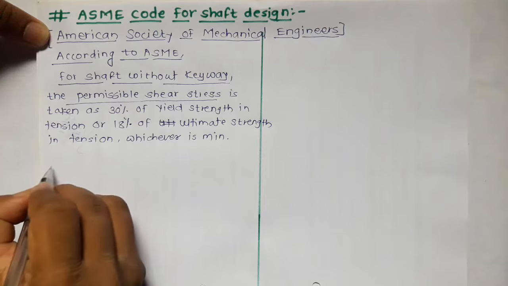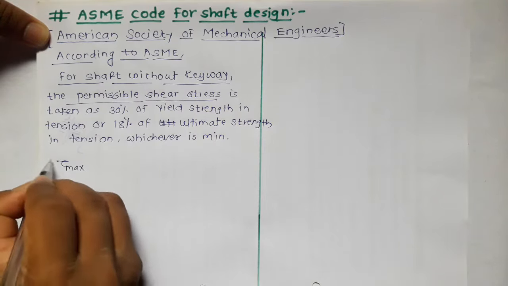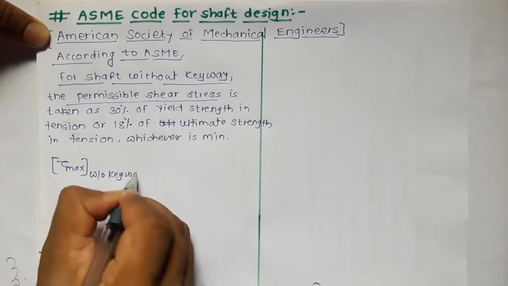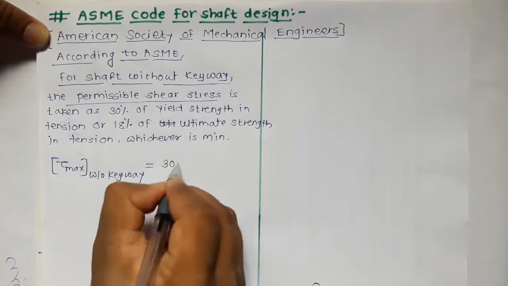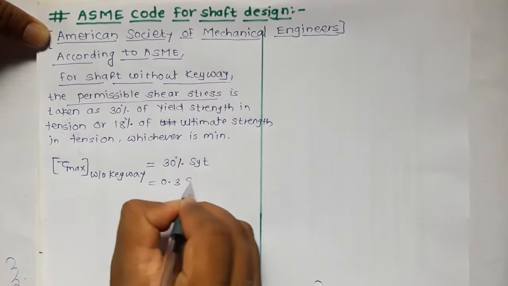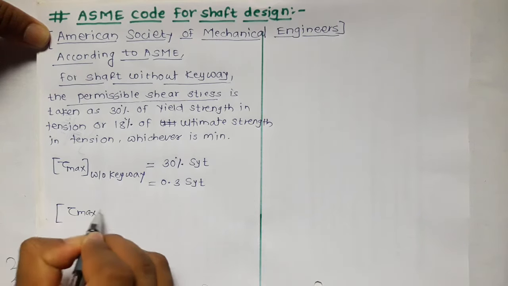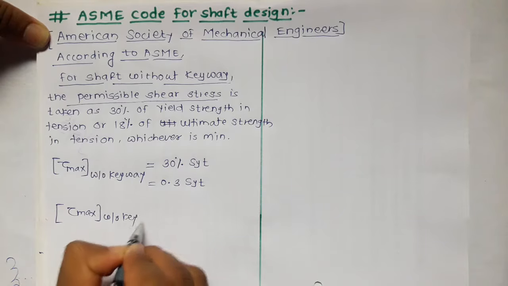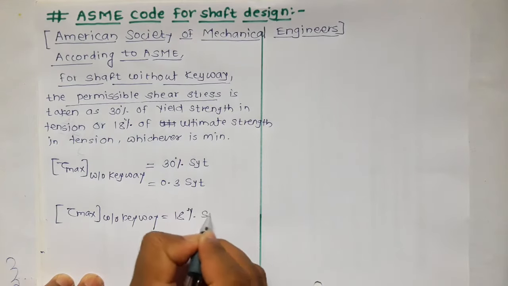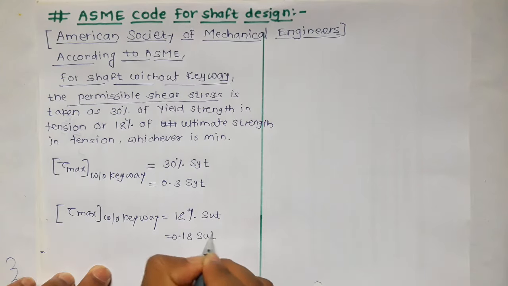So we can write here the permissible shear stress tau max for shaft without keyway is 30% of SYT, that is 0.3 into SYT, or tau max without keyway is 18% of SUT, that is 0.18 into SUT.